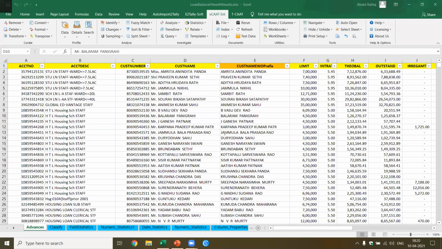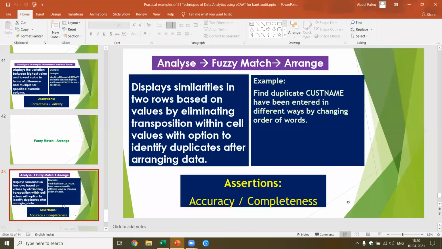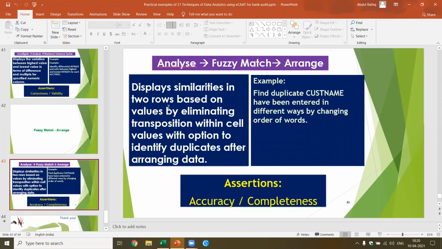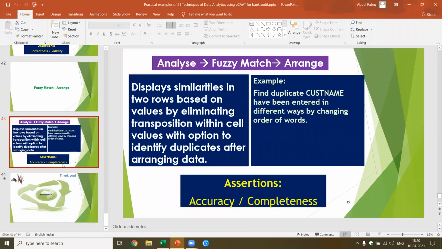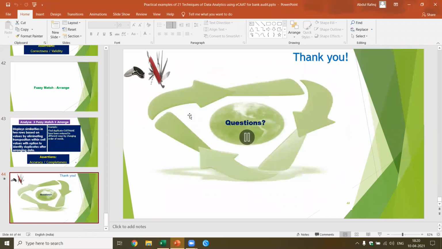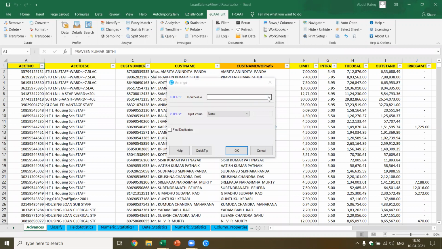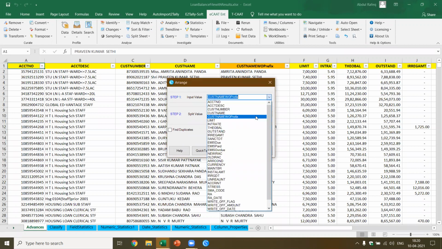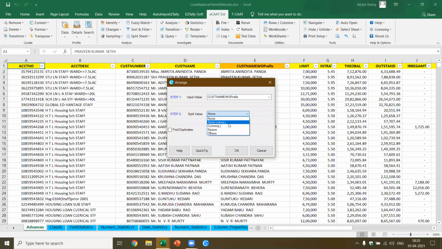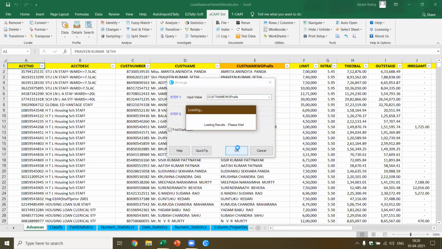Now another interesting function, as we're coming to the end, is the fuzzy match arrange. What I want to know is, based on the name, whether there are any duplicates. With this, I can close the presentation, but I want to show you one more important thing, which is the sampling part. What do we want to do? I want to do fuzzy match based on this name. I got the fuzzy match arrange. Now you have to select the custom name without prefix, and I'm going to give a space here. That's all. Find duplicates, which means in this case it will rearrange the names.